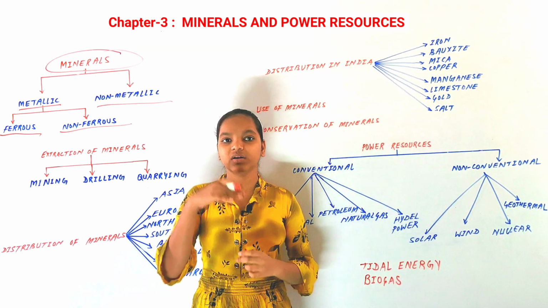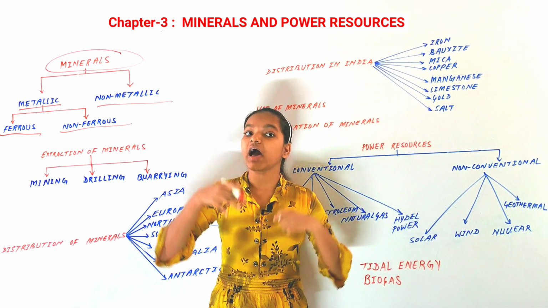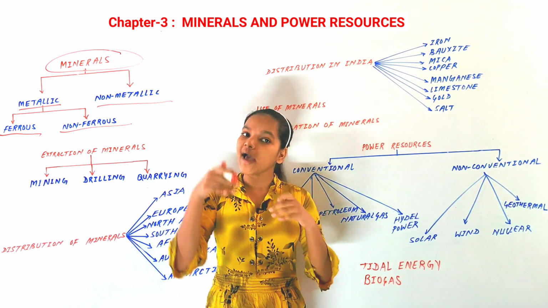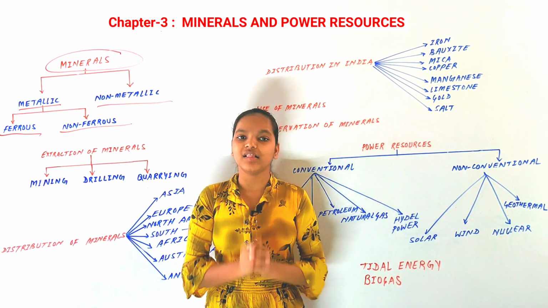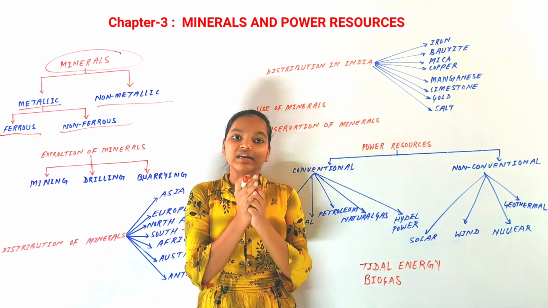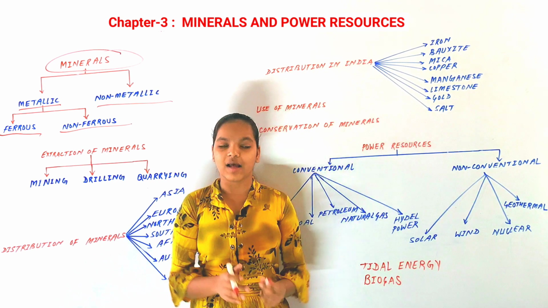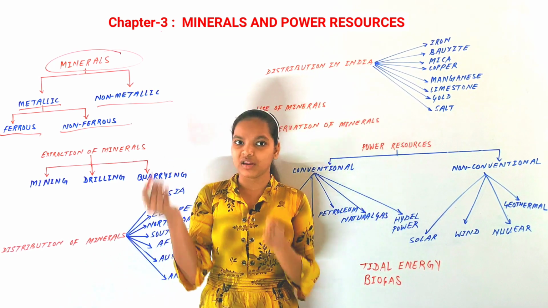Non-ferrous minerals are those that have metal in them but don't have any iron, for example gold and silver. That's why we call them non-ferrous metallic minerals.